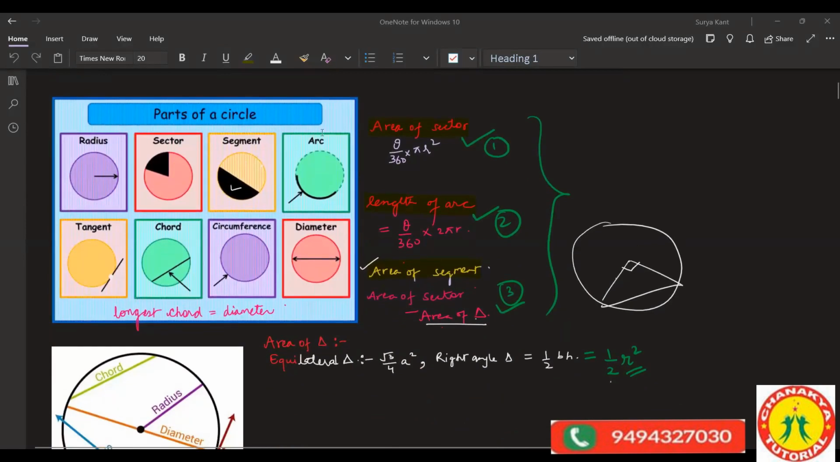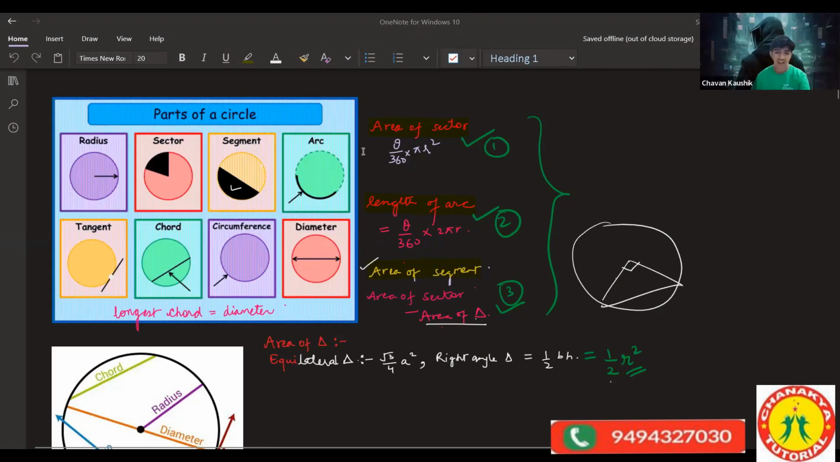Sector and arc, these are the things. Anyone having doubt in sector and arc? You are not able to understand these points, right? And the rest all is fine to you. Yeah. Harini, see, there are 8 points over here: radius, sector, segment, arc, tangent, chord, circumference, and diameter. Anyone having doubt in any part of this?